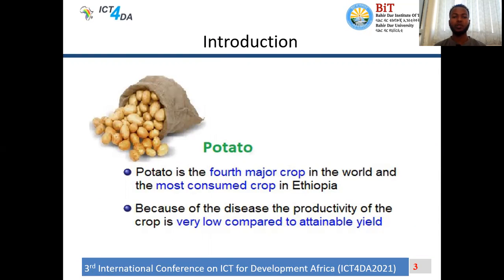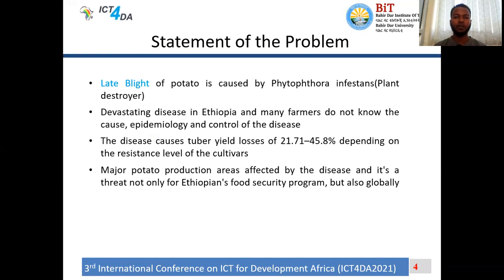As we know, potato is the first major crop in the world and the most consumed crop in Ethiopia. Because of the disease, the productivity of the crop is very low compared to its attainable yield.